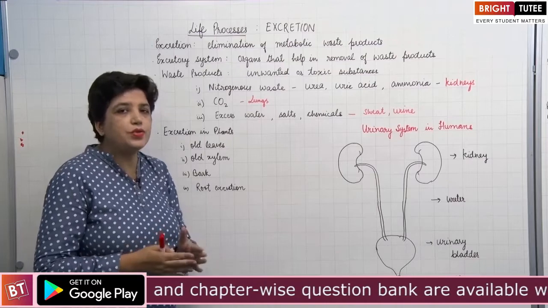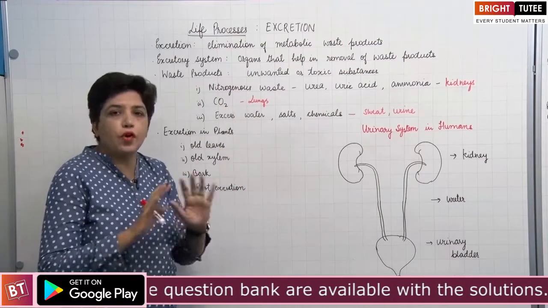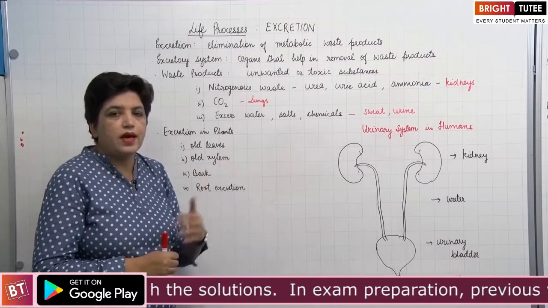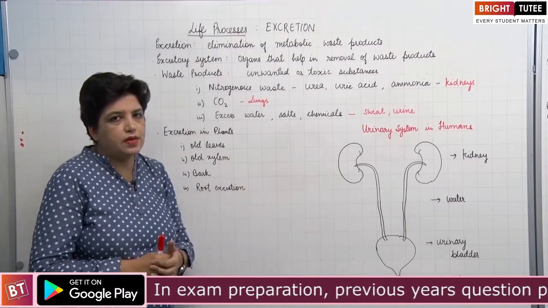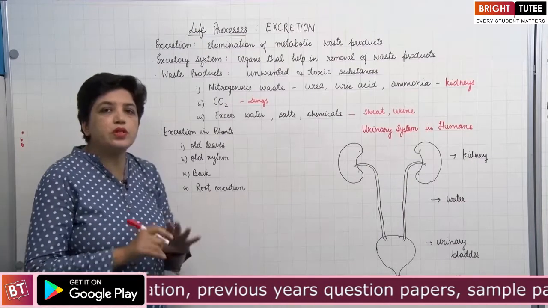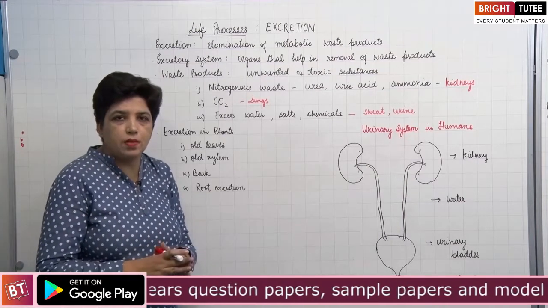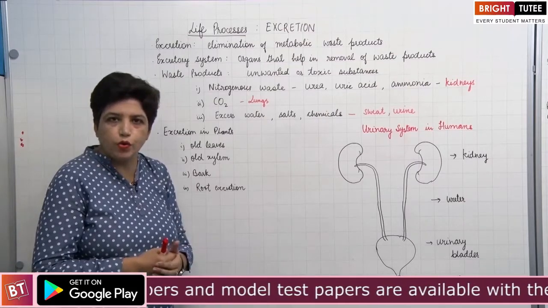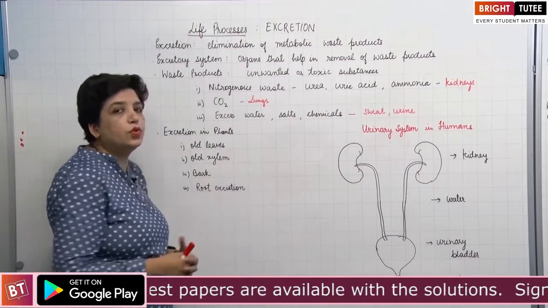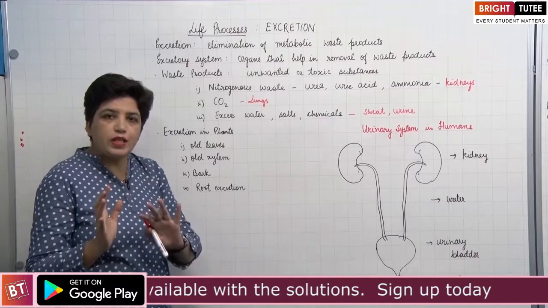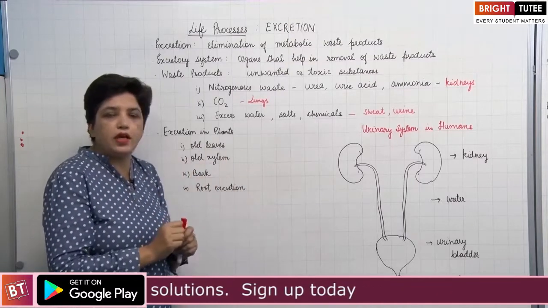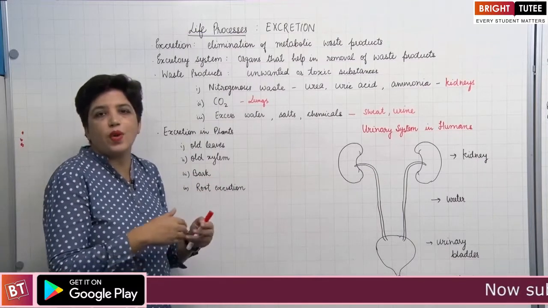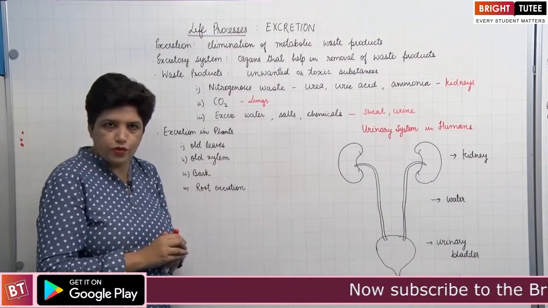Now, as I told you, excretion is important for all living organisms, whether unicellular or multicellular, whether plants or animals. In plants, although there is no particular excretory system, they have various methods through which waste products are removed. For example, through old leaves. All the waste products are concentrated into some old leaves. These old leaves then shed off. This way the waste is removed.